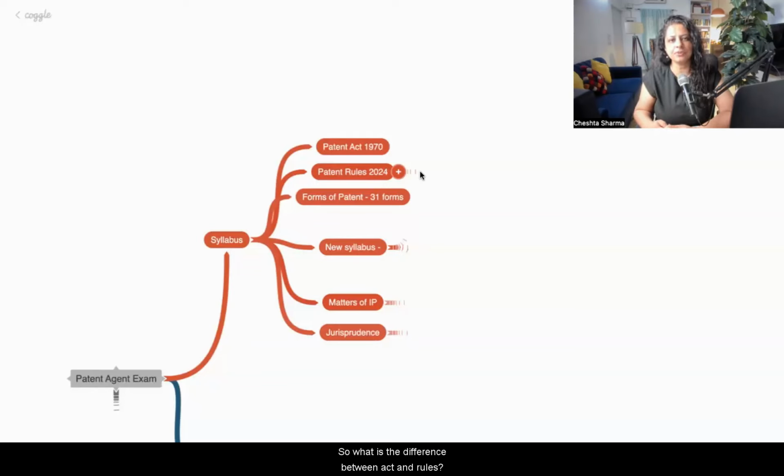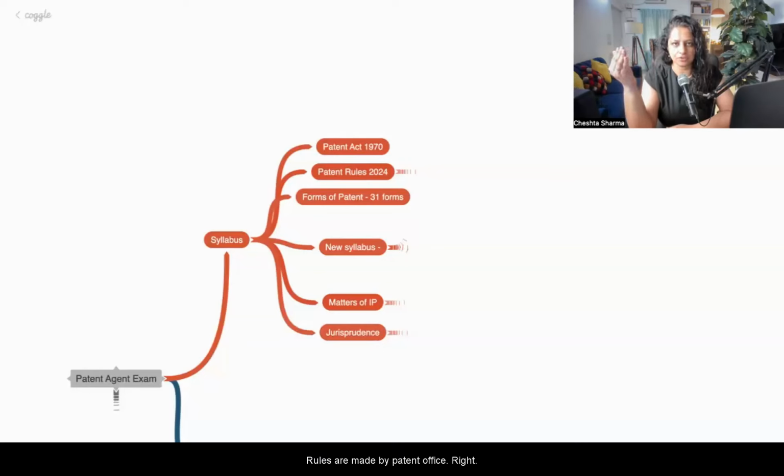So what is the difference between act and rules? This is a basic question: why are there two things, act and rules? Anybody in the chat can answer that. What is the difference between act and rule? To change something in an act, you have to go through the procedure of going to Lok Sabha, then Rajya Sabha, signed by the president. So changing an act is a longer procedure. Act is made by the legislature. Rules are made by the patent office, right?